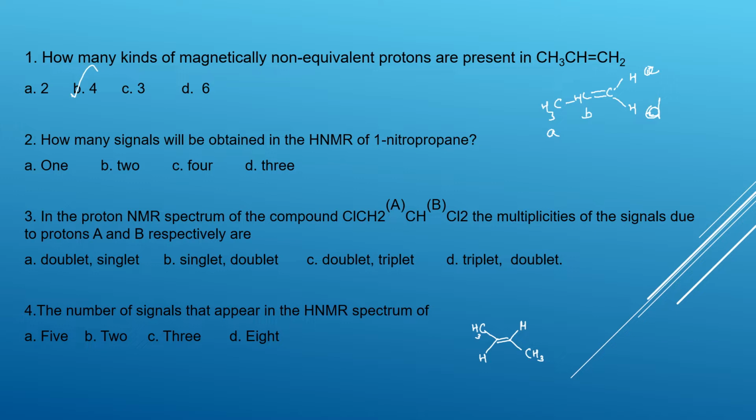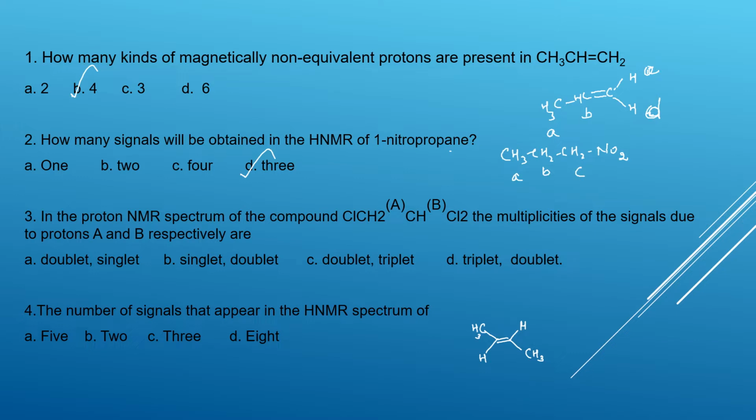Okay. And how many signals will be obtained in the proton NMR of 1-nitropropane? 1-nitropropane. Okay. How many signals are there? This is 1, 2 and 3. This is not at all symmetrical. So 3 signals are there. So the answer is 3.